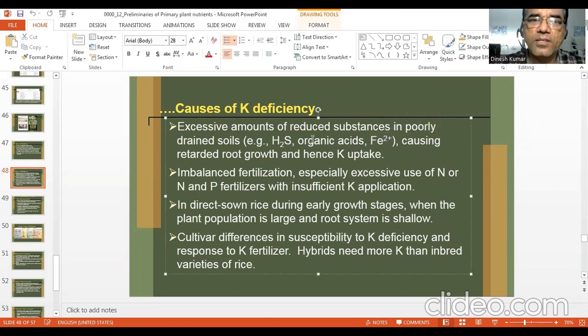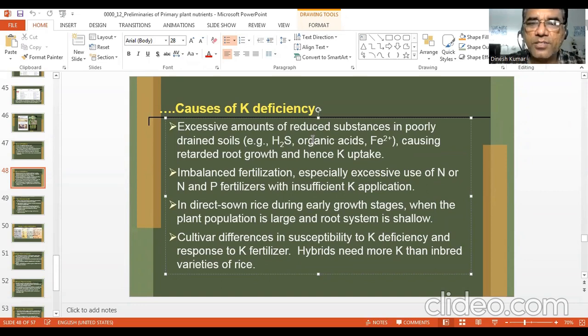Under these conditions, they cause retarded root growth, and hence K uptake is affected or reduced. Imbalanced fertilization, especially excess nitrogen or P fertilizer with insufficient K application, will also cause K deficiency.